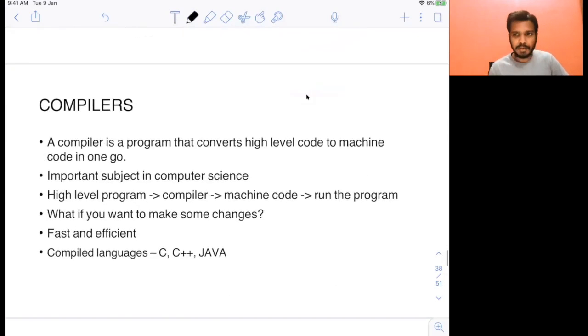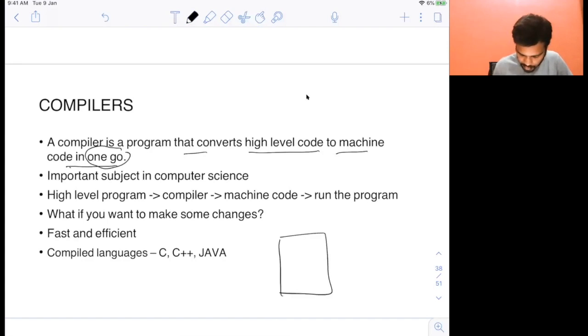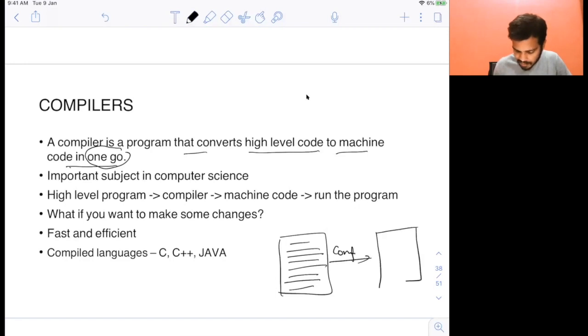Now, everything is programmable. The assembler was a program. The compiler is also a program. A compiler is a program that converts high-level language code to machine code in one go. This line, one go, is very important. So let's say you have written this program, so you have different lines of program. When you give this program to a compiler, it will convert this to 01010101, machine code, in one go. It will take the whole program.